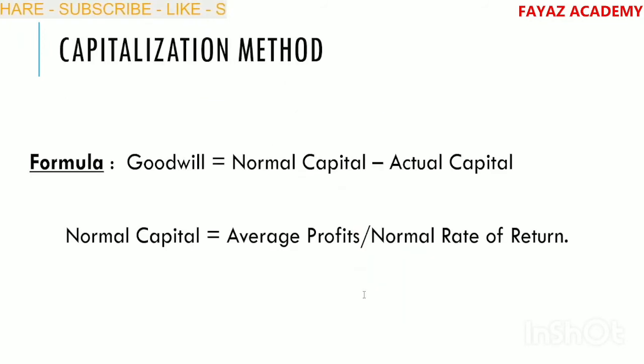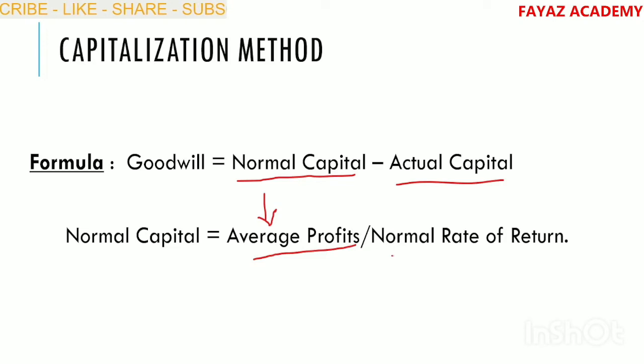Next, capitalization method. This is another method for computing the value of goodwill. Capitalization method. Formula: goodwill is equals to normal capital minus actual capital. What is meant by normal capital? Normal capital is equals to average profits divided by normal rate of return.